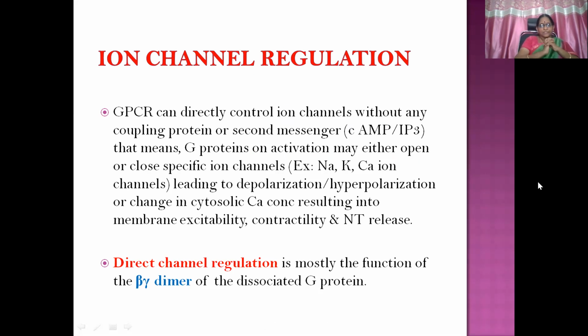So G proteins on activation may either open or close specific ion channels like sodium, calcium, potassium, etc., leading to either depolarization or hyperpolarization and a change in cytosolic cation concentration, resulting in membrane excitability, contractility, and neurotransmitter release. Direct channel regulation is mostly the function of the beta gamma dimer of the dissociated G protein. The alpha subunit is useful in signal transduction, and the beta gamma subunit for desensitization or termination of action, or even direct channel regulation. This is a very, very important point.